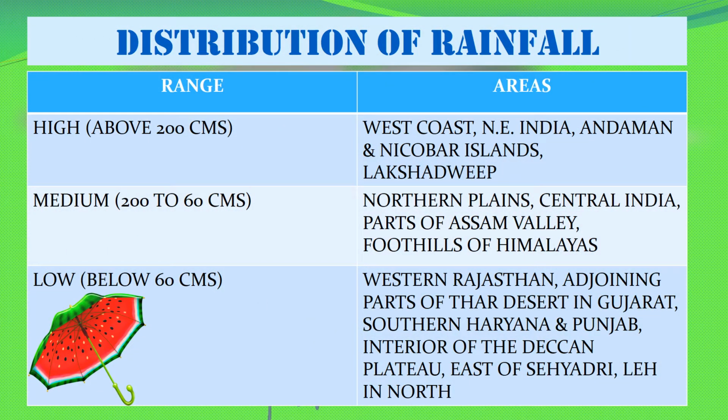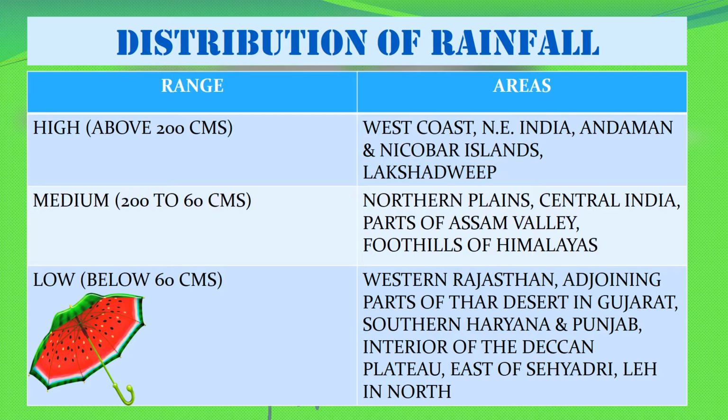If we look at the distribution of rainfall in India, we see that there are three categories into which we can divide the whole country. The first category is areas with high rainfall, that is, places where the rainfall is above 200 cm in a year. The west coast of India, northeastern India, Andaman and Nicobar Islands and Lakshadweep are areas where the rainfall is more than 200 centimeters in a year.